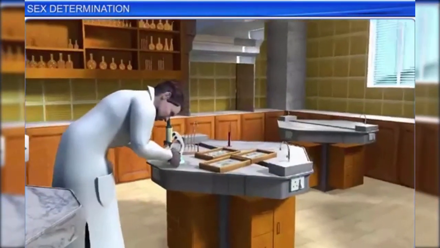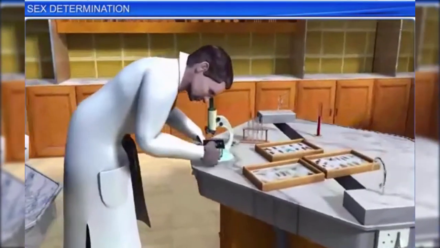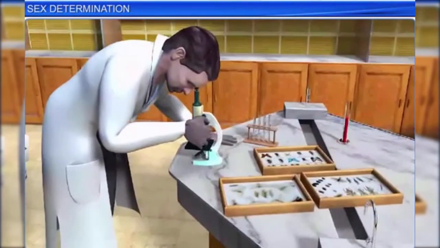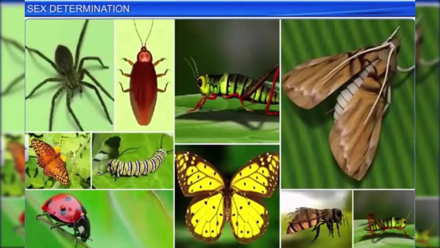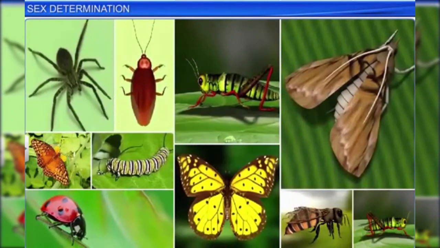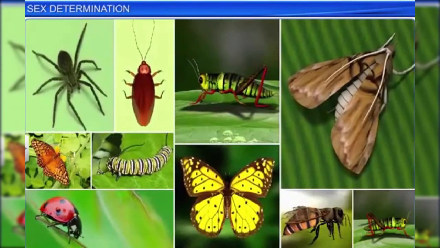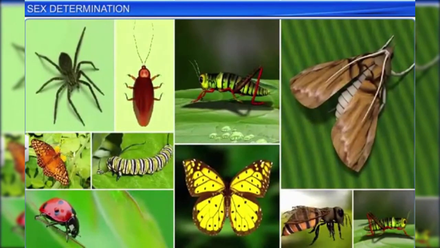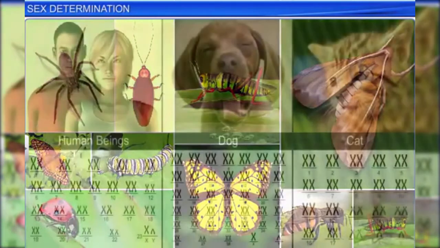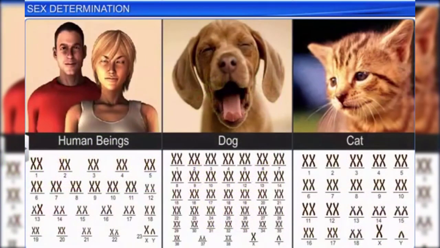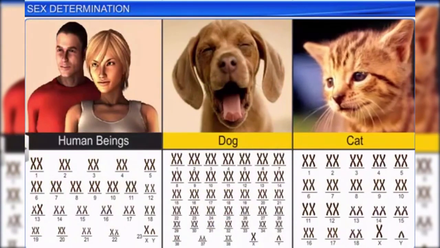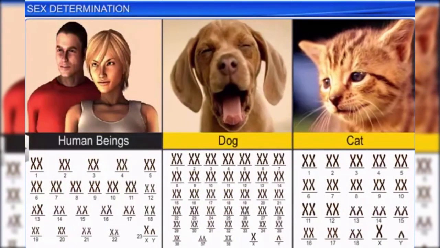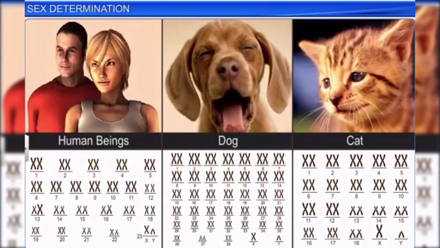Early research in the field of genetics was carried out using insects. In fact, the development of the chromosomal theory of sex determination took place through cytological studies carried out on insects. Today, sex determination in human beings and several other animals is done with the help of specific chromosomes.